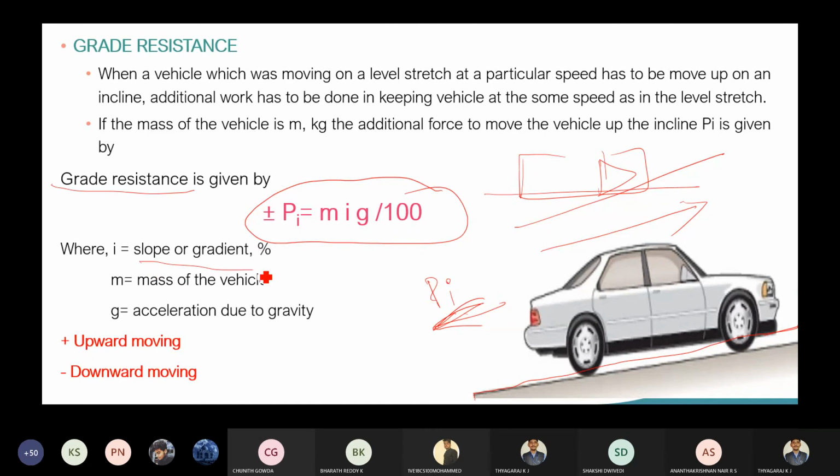Here I is the slope or gradient, M is the mass of the vehicle, G is the acceleration due to gravity. Whenever the vehicle is moving upwards, a plus sign is taken in this formula. Plus indicates upward movement of the vehicle, minus indicates downward movement. So this is the grade resistance. We are going to solve some problems on this also.